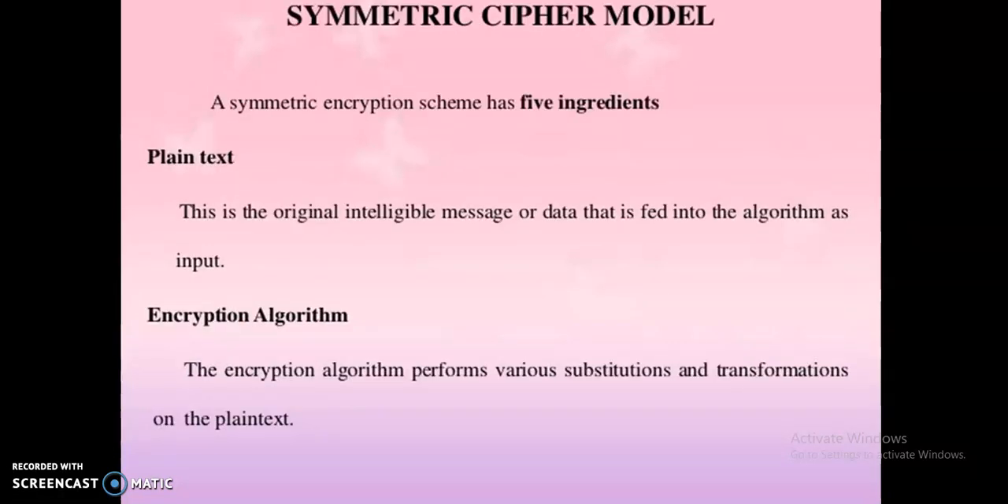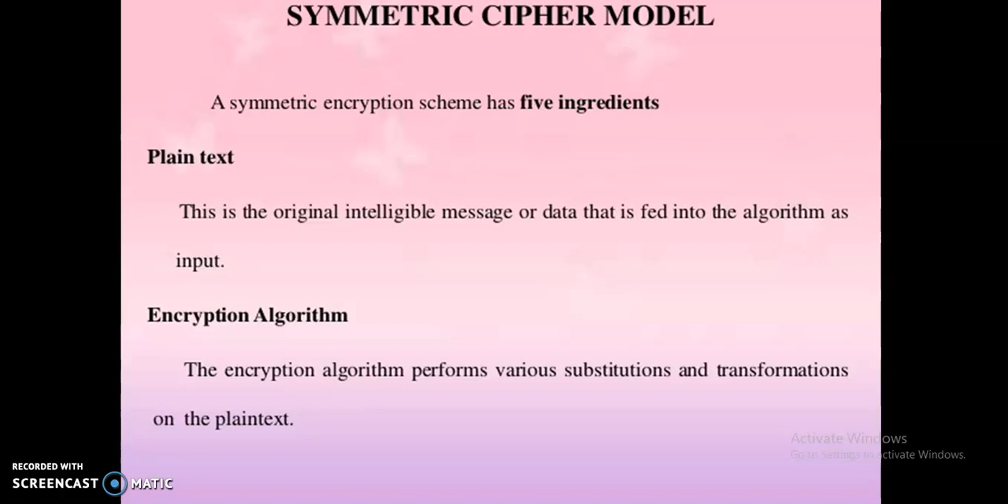So this is the symmetric cipher model. A symmetric encryption scheme has 5 ingredients. The first one is the plain text. The plain text is the original intelligible message or data that is fed into the algorithm as input. The plain text is given as input to the algorithm.